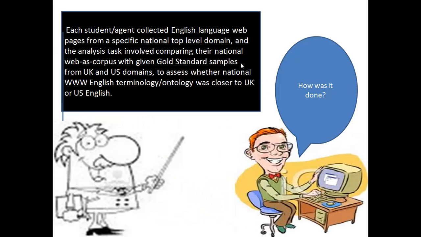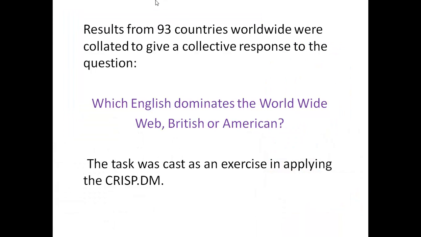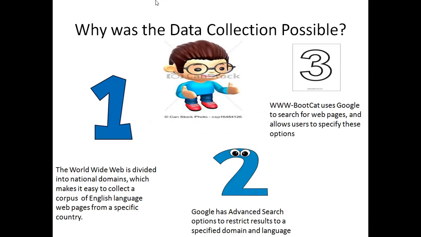Each student agent collected English language web pages from a specific national top-level domain, and the analysis task involved comparing the national web as corpus with a given gold standard sample from UK and US domains. The results from 93 countries worldwide were collated to give a collective response to the question, which English dominates the World Wide Web, British or American? The task was cast as an exercise in applying the CRISP data mining methodology.